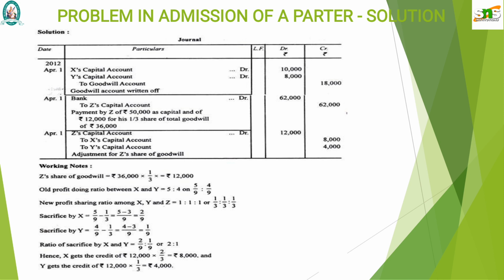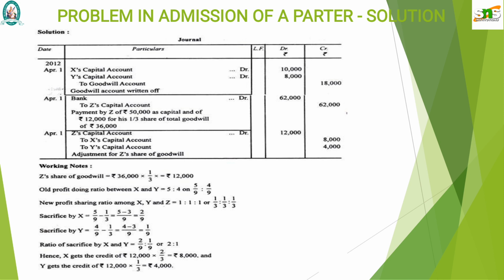36,000 rupees. Now we are going to see what is the share of Z, that is the share of the new partner, that is the amount which is to be brought in by Z. That is 1:1:1, that is future profit will be shared by all the partners in equal ratio.